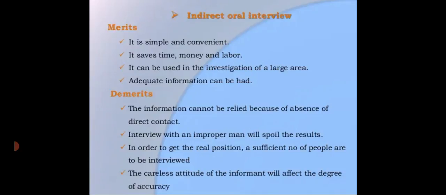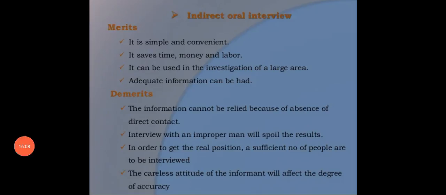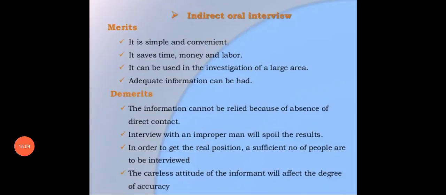If we compare the direct personal investigation and the indirect investigation: in the case of direct personal investigation, the investigator establishes direct contact with the informant. In the case of indirect investigation, information is obtained by contacting persons other than those about whom information is sought. Direct investigation is relatively costlier than indirect investigation.